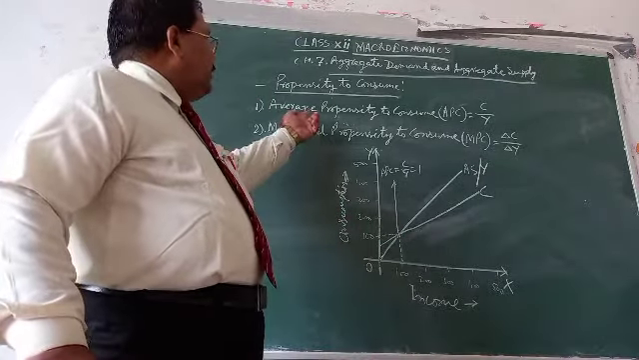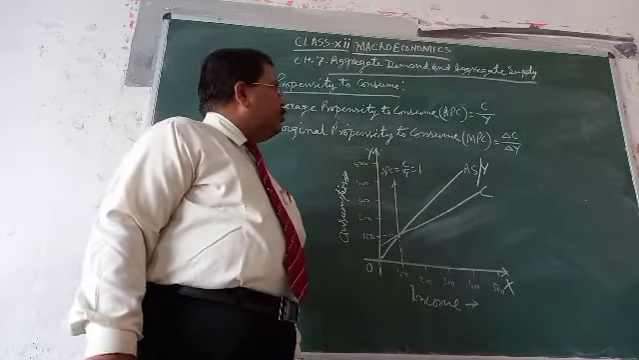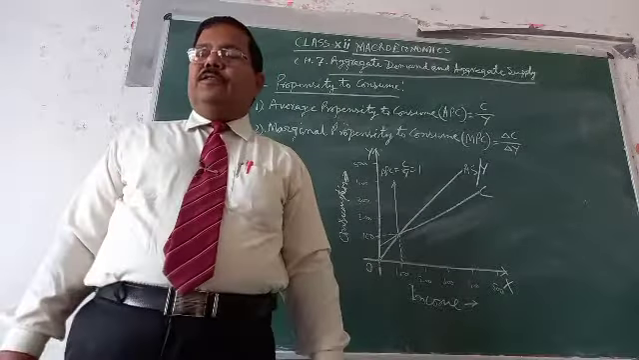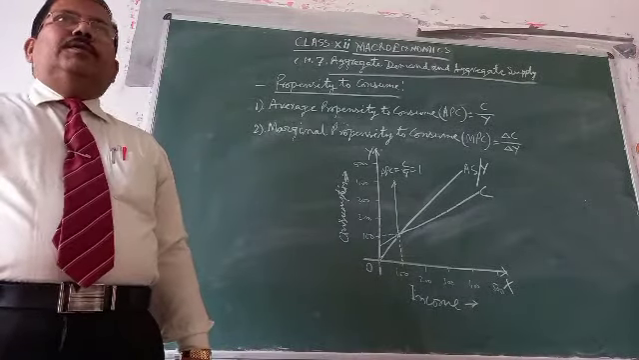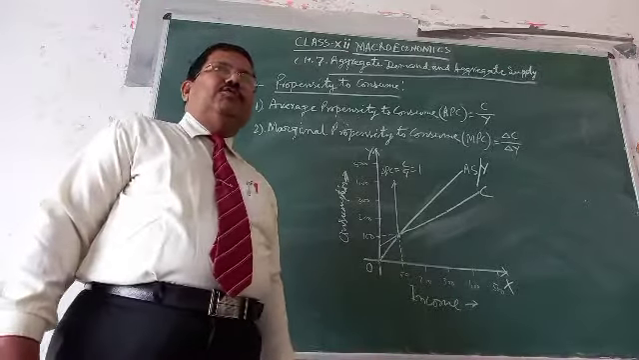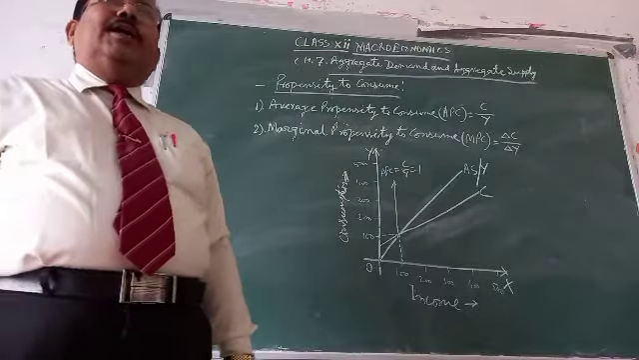Today we have discussed average propensity to consume and marginal propensity to consume. Next class we will discuss the various forms of propensity to save, that is average propensity to save and marginal propensity to save, APS and MPS.